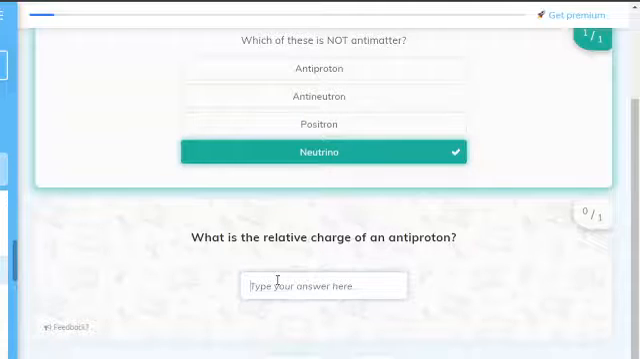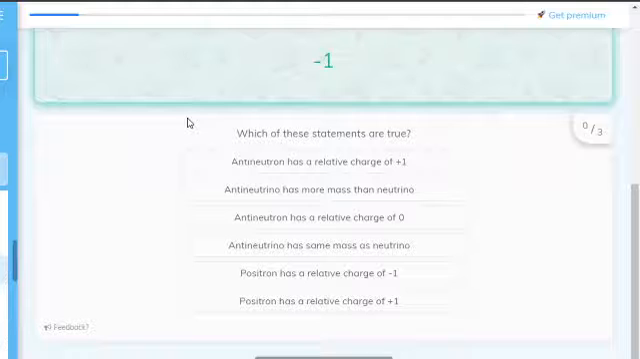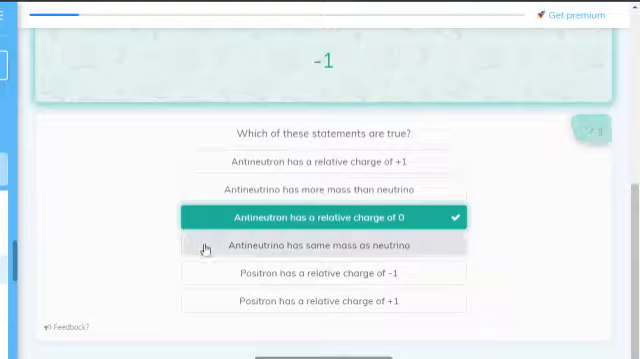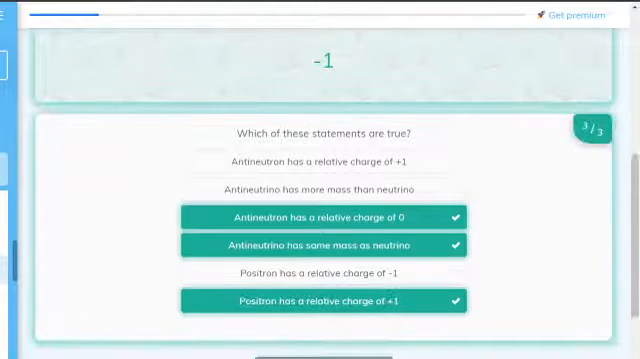What is the relative charge of an antiproton? -1. So which of these statements are true? You can pause the video and think about it. Antineutrons have a relative charge of +1? No, they don't. Antineutrons have more mass? Nope. Antineutrons have a relative charge of 0. Yes, they do. Neutrons have the same mass. Yes. Positron has a relative charge of -1? Nope, it has a relative charge of +1.